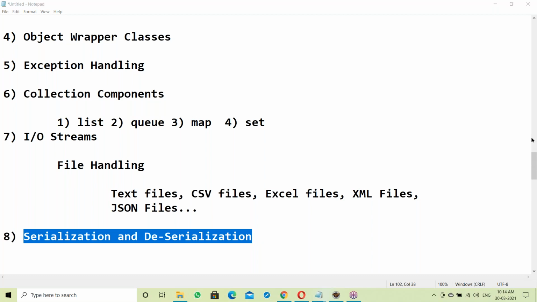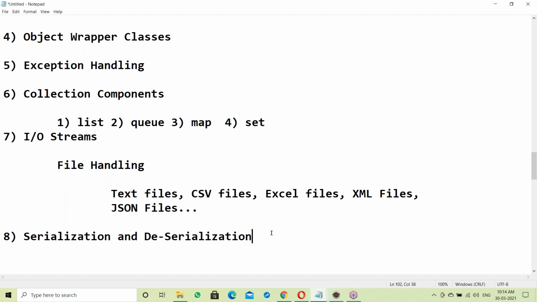Wait, the details I'll explain after finishing, at the end. At the end, I'll tell you. Okay. Next, serialization, deserialization.